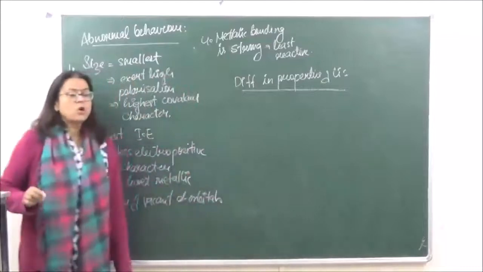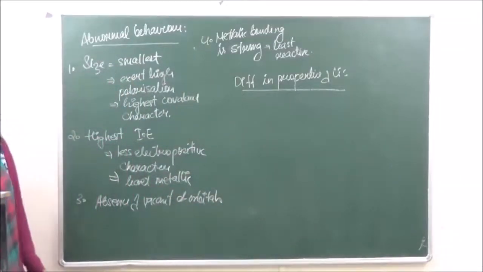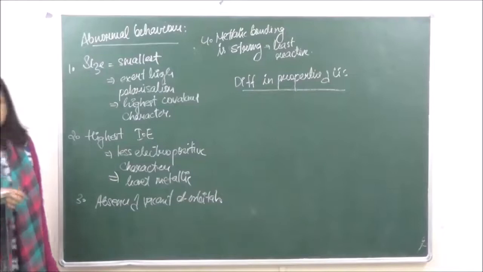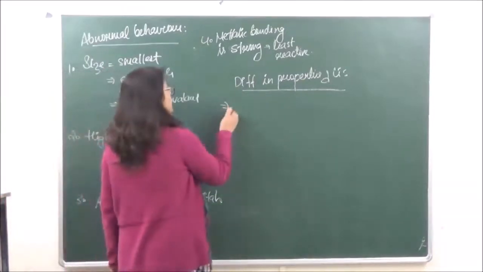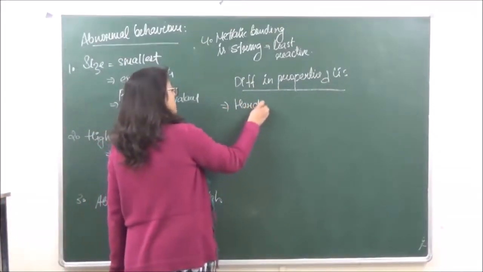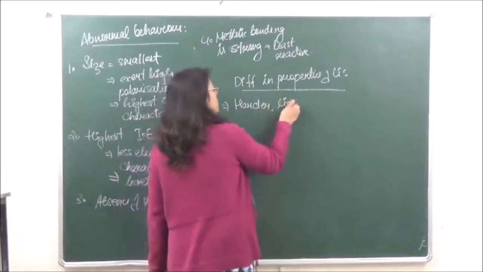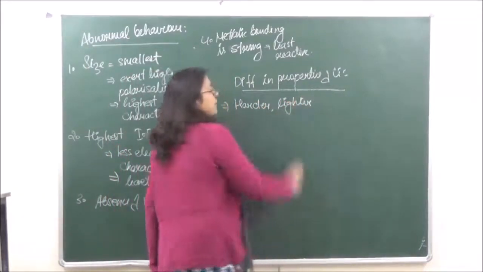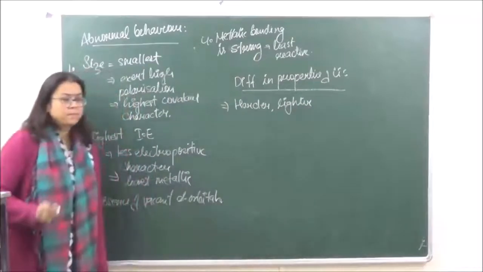Differences in properties of lithium than the rest of the elements of the group. Number 1, it is going to be harder and lighter than the rest of the elements of the family. Okay?